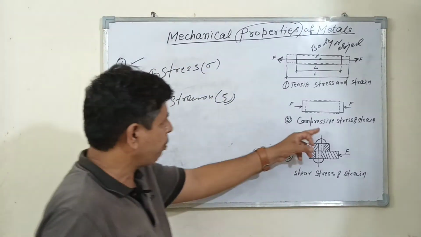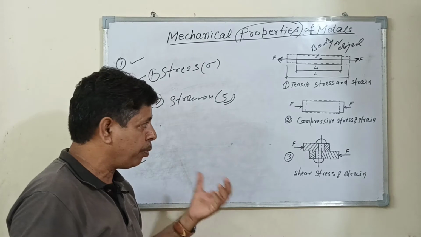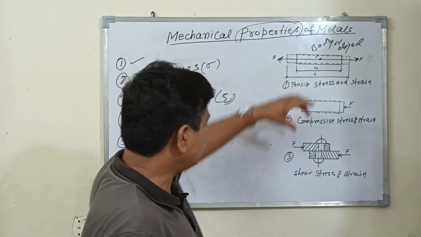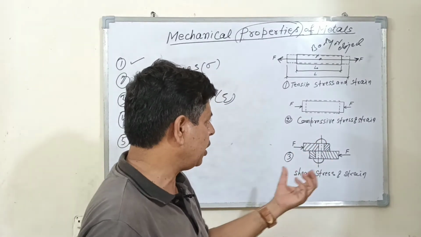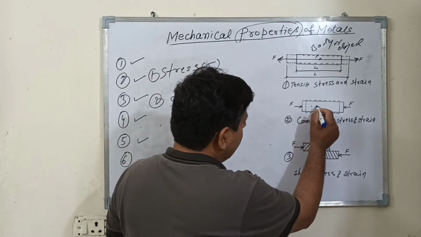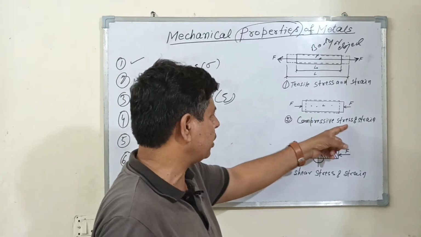Second is compressive stress and strain. When a body, component or object is subjected to pushing, some stress is induced at any point, at any section. This stress is called the compressive stress.